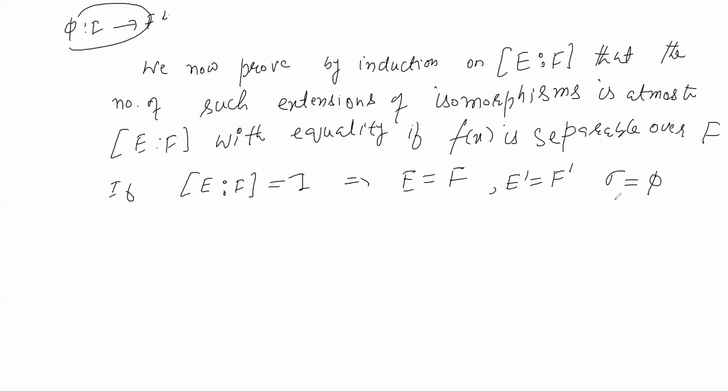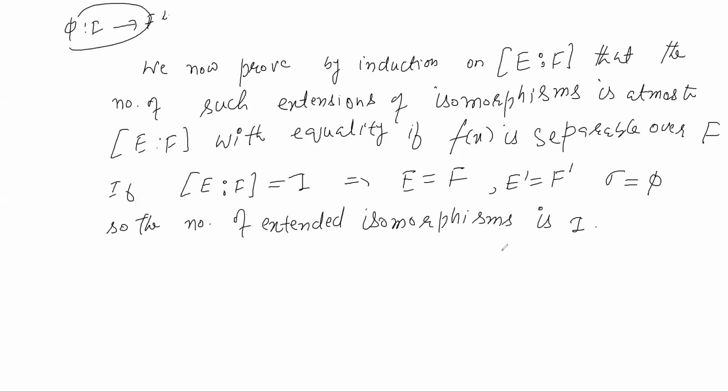And so the number of extended isomorphisms is 1, that is phi itself. So the number of extended isomorphisms is 1 in this case. So the result holds for n equal to 1.